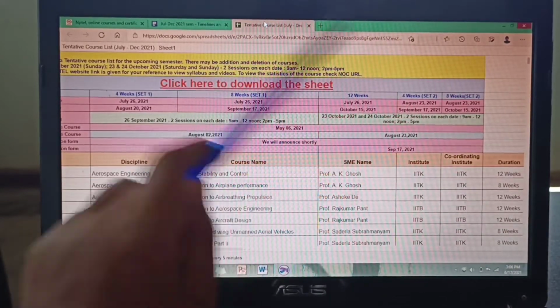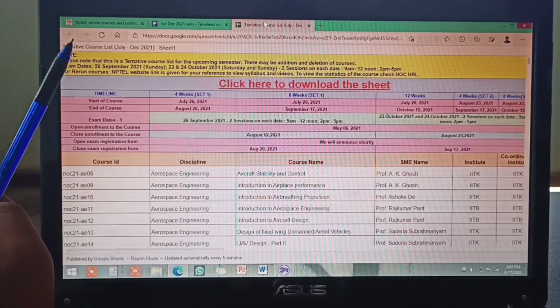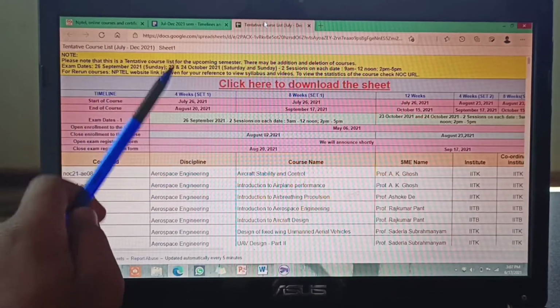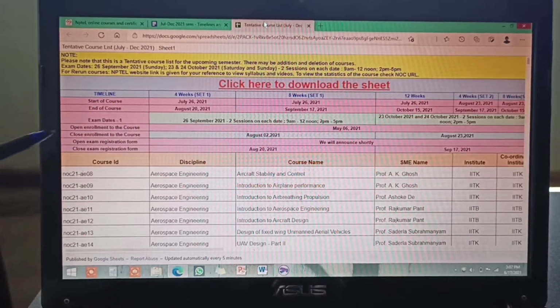In the morning and evening, there are 2 sessions here also, right? For this 3, this is the timing, and for this 3, this is the timing. I will share the link of this initiative list in the description also, so you can click on it and use it. Okay.